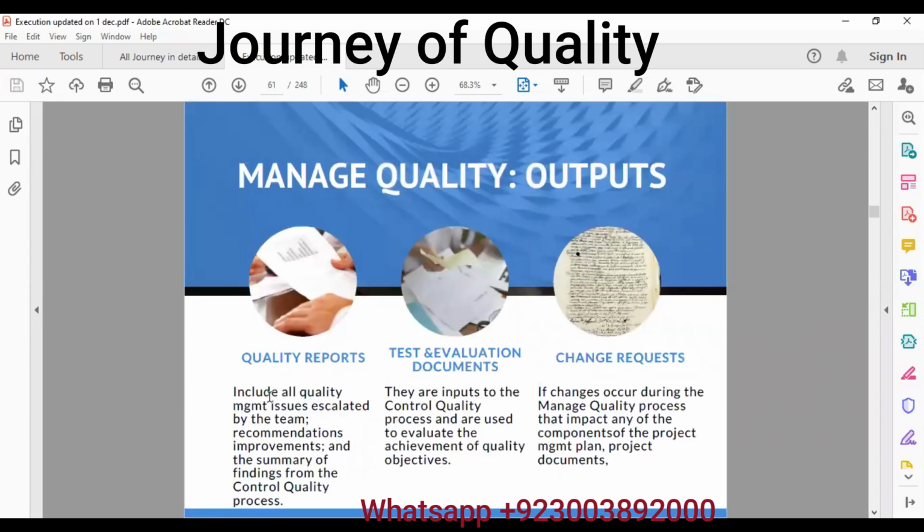We have quality reports. Quality reports include all the quality management issues. They are escalated by the team for recommended action. They go as an input to control quality. Then test and evaluation documents are also input to control quality. They are used to evaluate the achievement of quality. Then we have change requests.